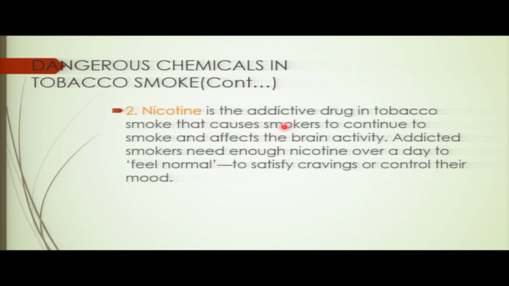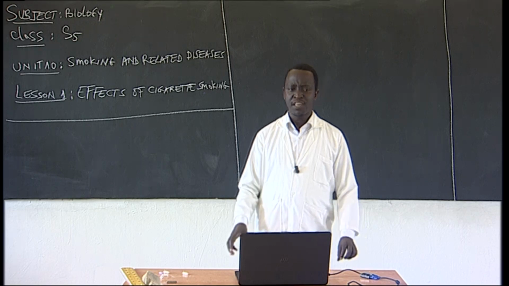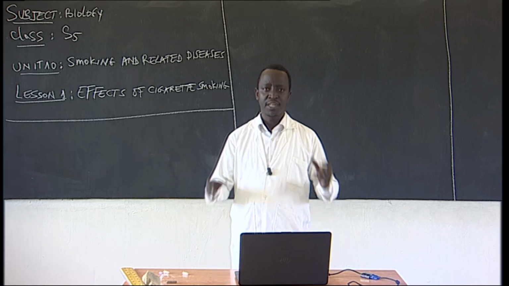So that causes smokers to continue to smoke because of this nicotine. This is the one that stimulates smokers to continue smoking. And even to quit is not easy, but people can try. You see? And this also can affect the brain activity, my friend.